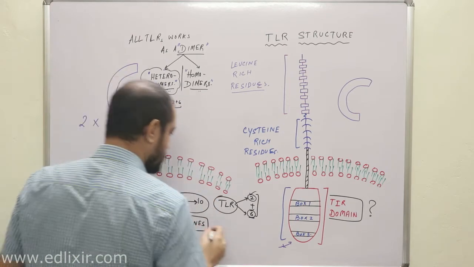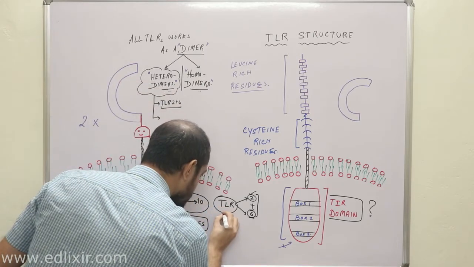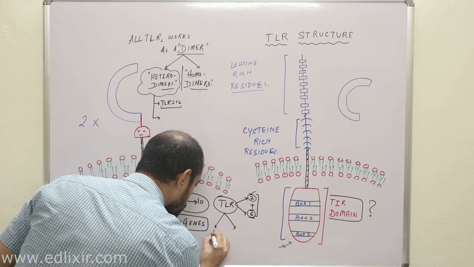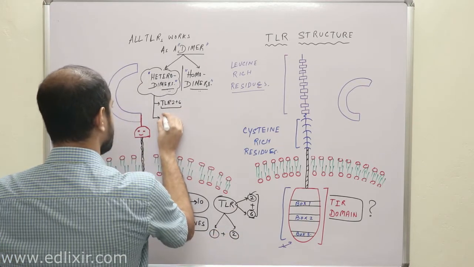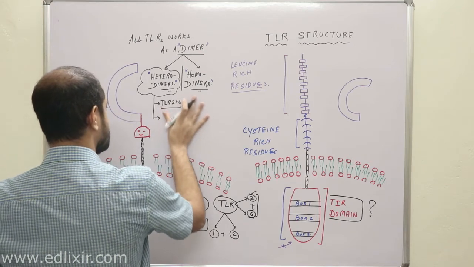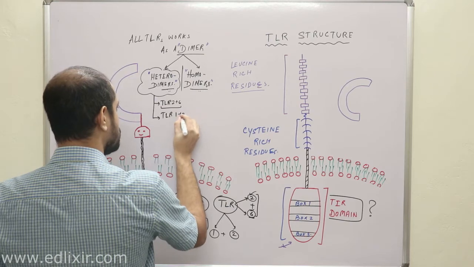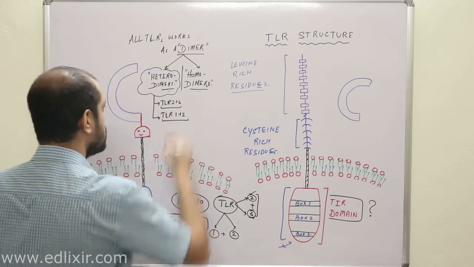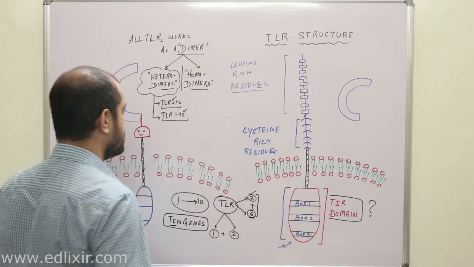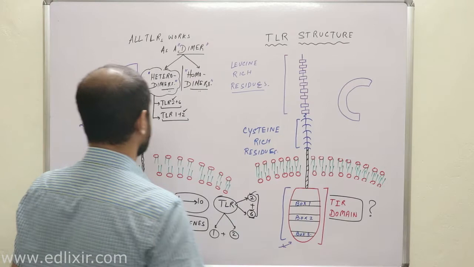Now another thing you need to understand is that another heterodimer is present. That is very simple, TLR 1 and 2. That means TLR 1 plus 2 have a tendency to form a heterodimer. Okay, now listen with all your attention. That means TLR 2 always has a tendency to form a heterodimer. Clear?